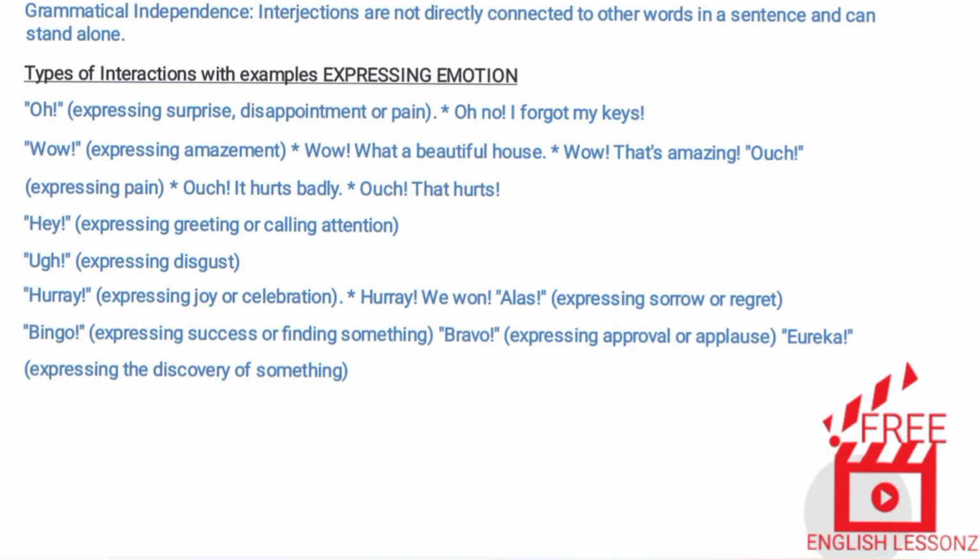Ouch, it hurts badly. Ouch, that hurts. Hey: expressing greeting or calling attention. Ugh: expressing disgust. Hooray: expressing joy or celebration. Hooray, we won. Alas: expressing sorrow or regret.